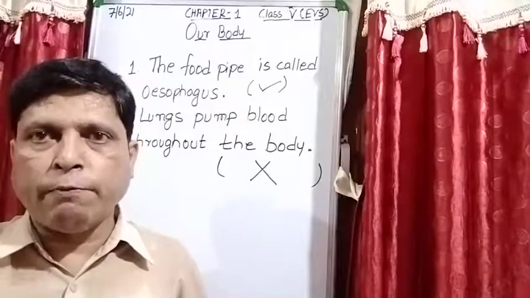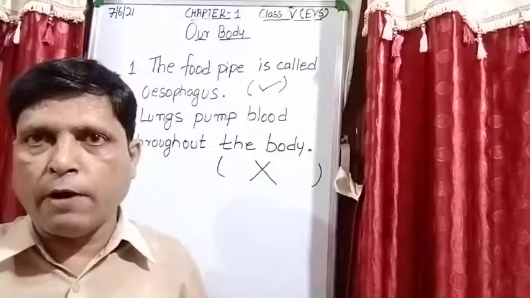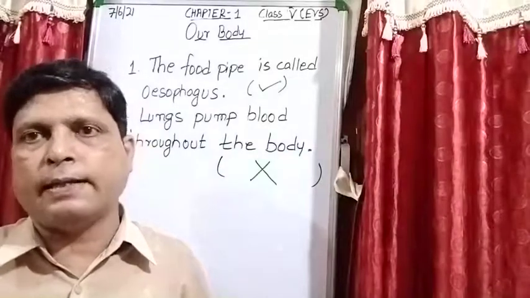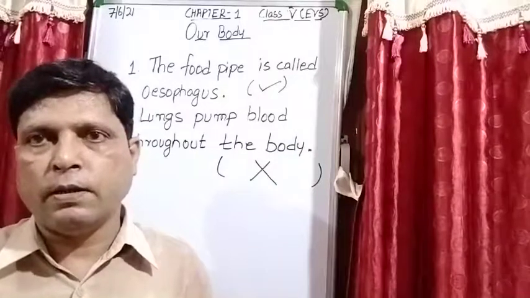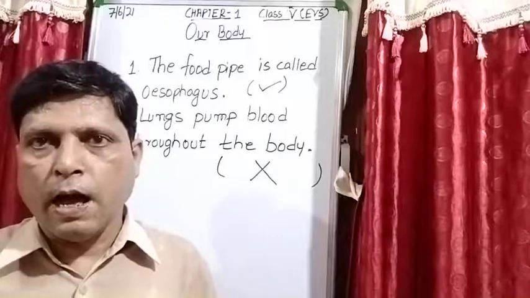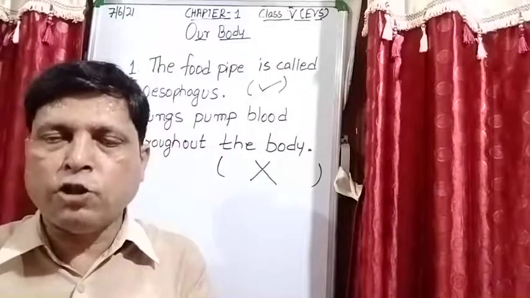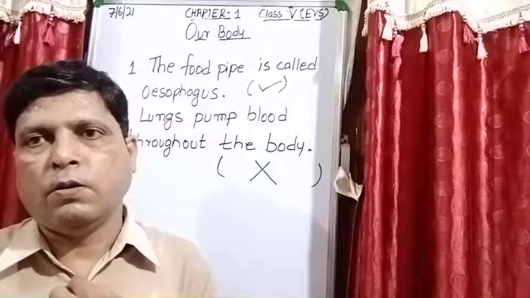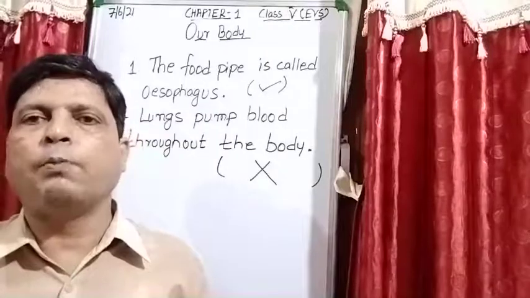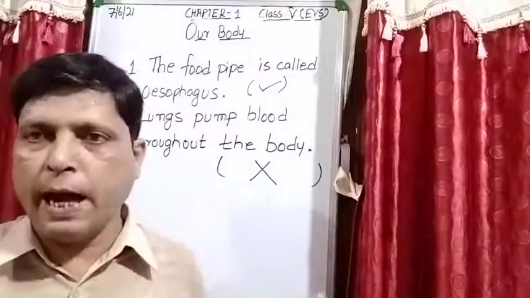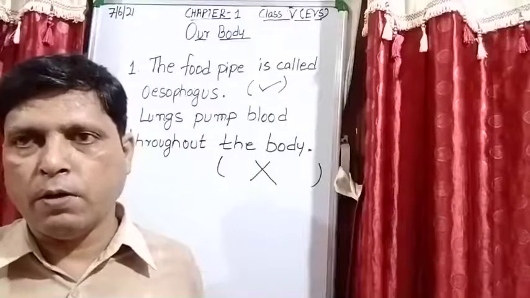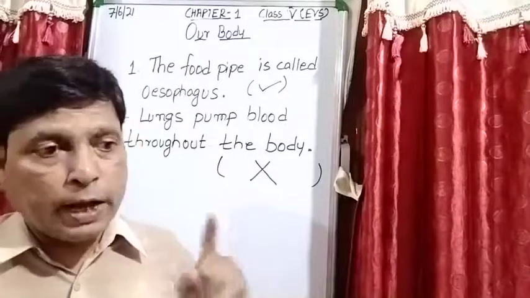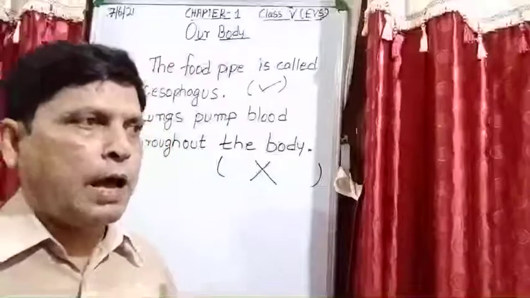So when we take oxygen through our lungs, this oxygen gas, it breaks the nutrients and energy is released, which is used by our body to perform different activities in our day-to-day life. ठीक है?